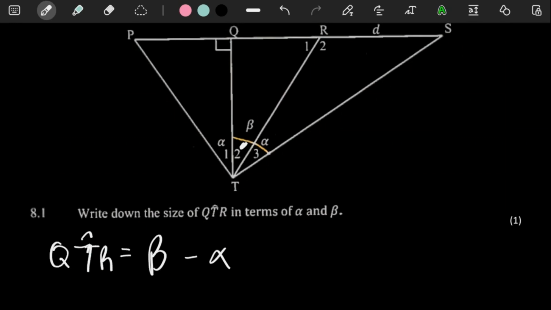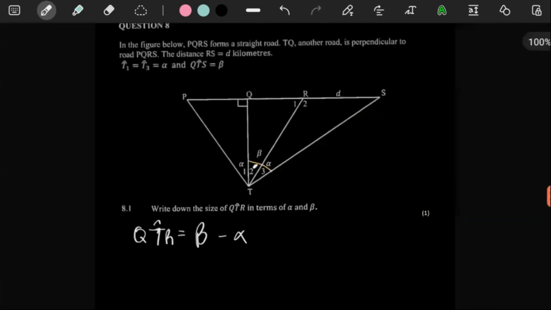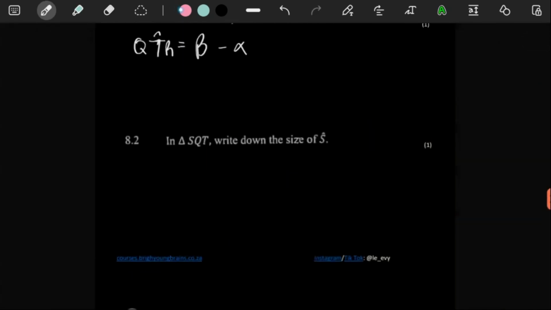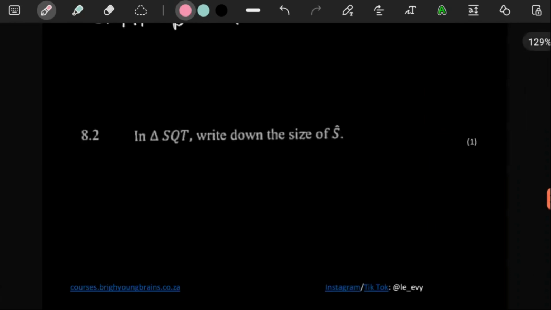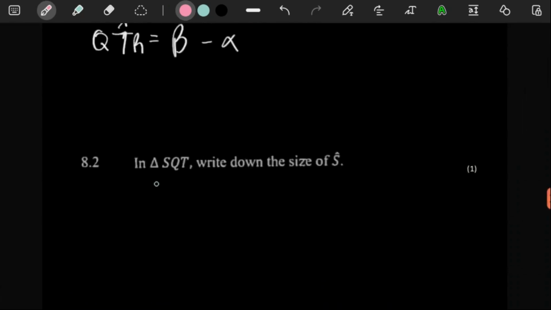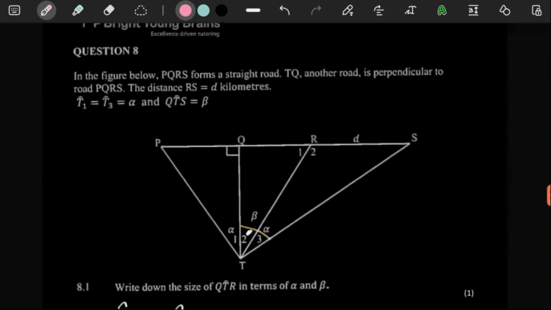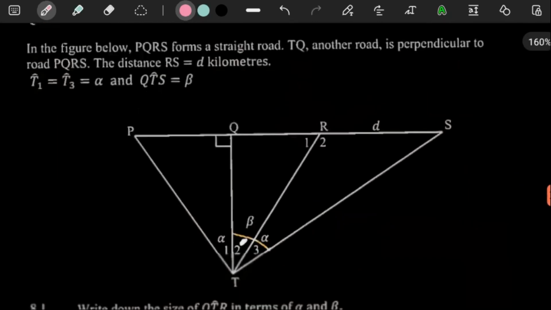Nothing crazy there. And then for 1 more mark, they said here, in triangle SQT, write down the size of S. There's SQT. They want us to write down this size.